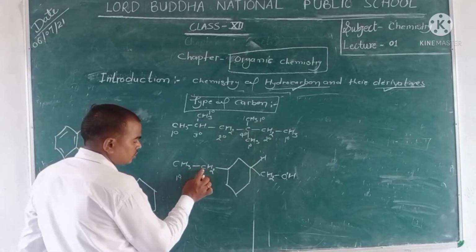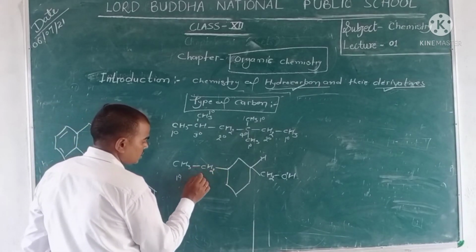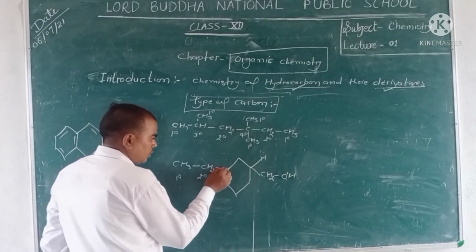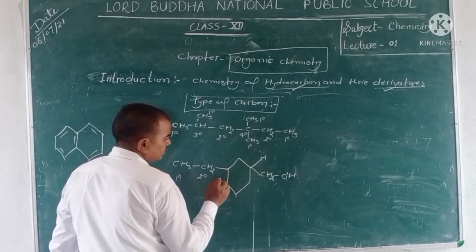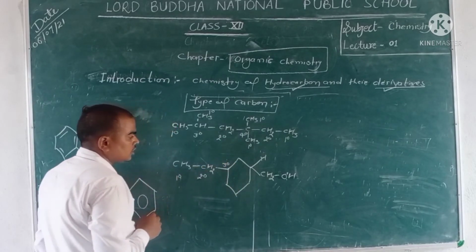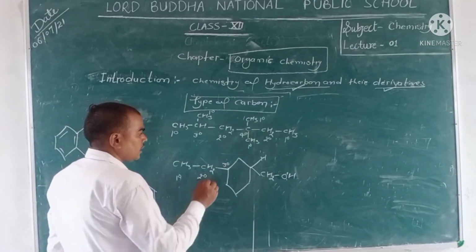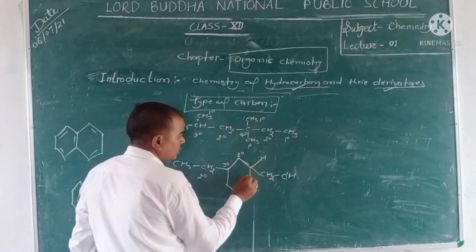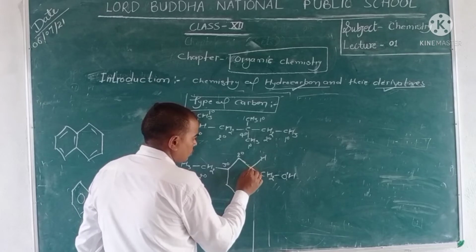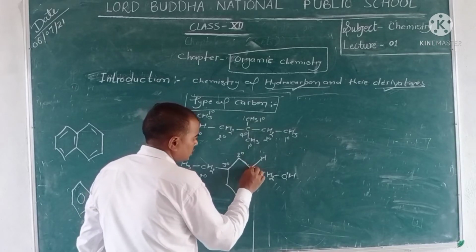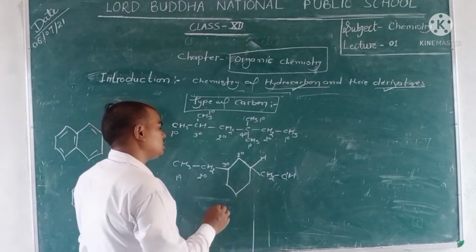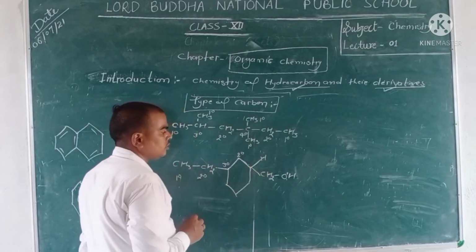This one is attached on both sides, 1, 2 sides, so 2 degree. This carbon is attached on 1, 2 and 3 sides, so it is 3-degree carbon.